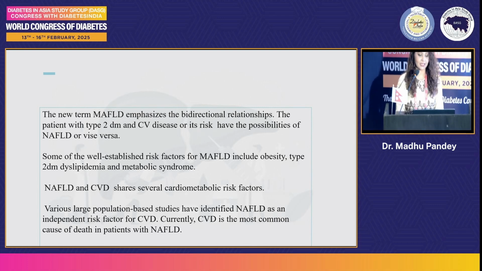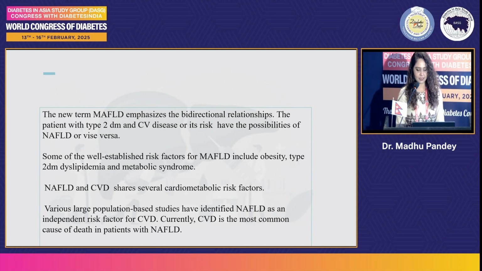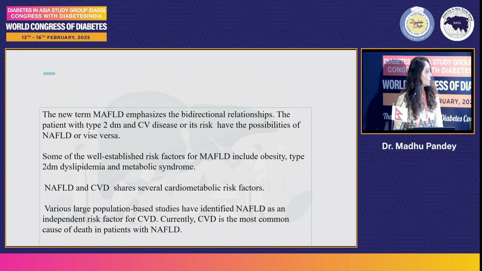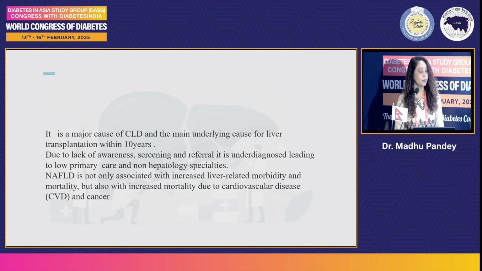Some of the well-established risk factors for NAFLD include type 2 diabetes, obesity, dyslipidemia, and metabolic syndrome. And various large population studies have identified NAFLD as an independent risk factor for CVD. Currently, CVD is the most common cause of death in patients with NAFLD. It is a major cause of CLD and the main underlying cause of liver transplantation within 10 years.